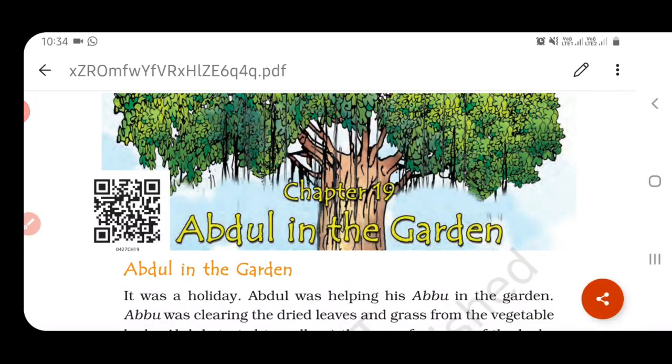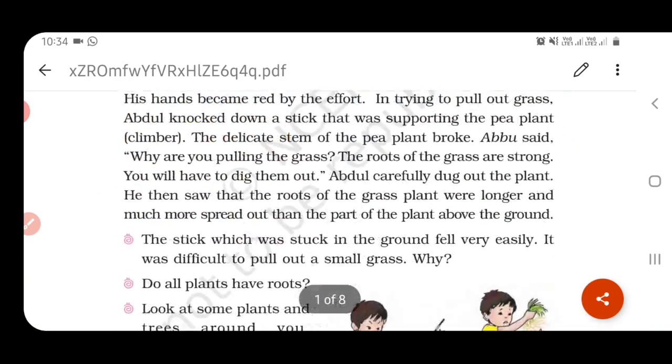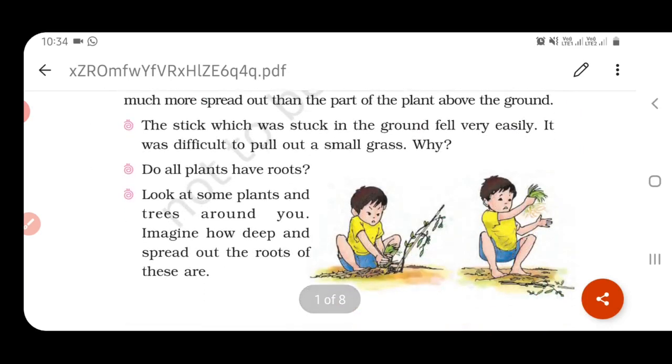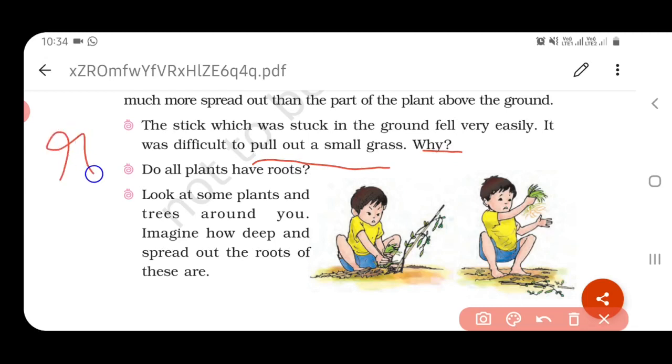Today we are going to discuss the book activity of chapter 19, Abdul and the Garden. The first question: the stick which was stuck in the ground fell very easily. It was difficult to pull out the small grass. Why? You have to write the reason here why we are not able to pull the small grass. It is because it has a root which fixes the plant very strongly in the soil. So write it in a full sentence.